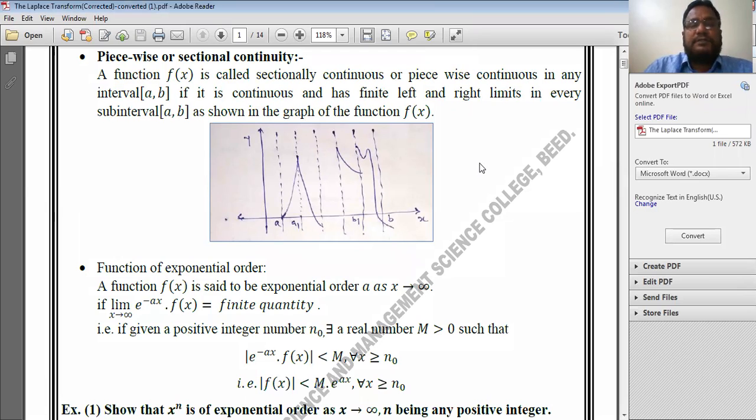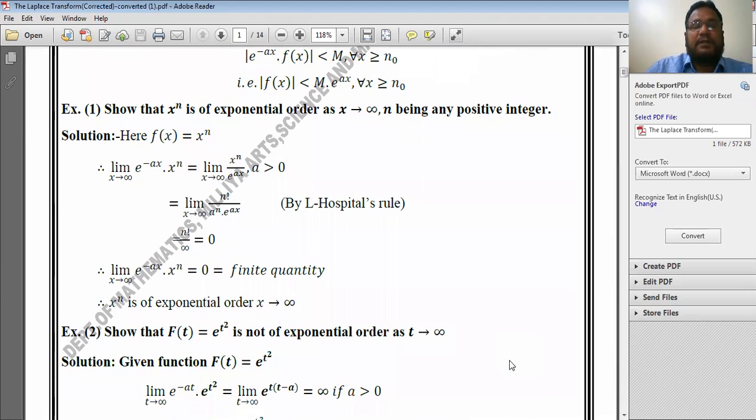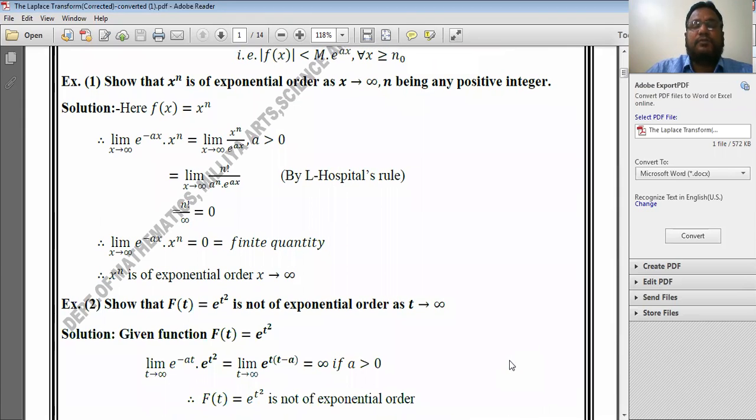A function f of x is called of exponential order as x tends to infinity if the limit as x tends to infinity of e to the power minus ax into f of x is equal to a finite quantity. Then I discussed a few examples related to exponential order. In the very first example, I showed x to the power n is of exponential order as x tends to infinity. In the second example, I showed the function f of t is equal to e to the power t square is not of exponential order as t tends to infinity.